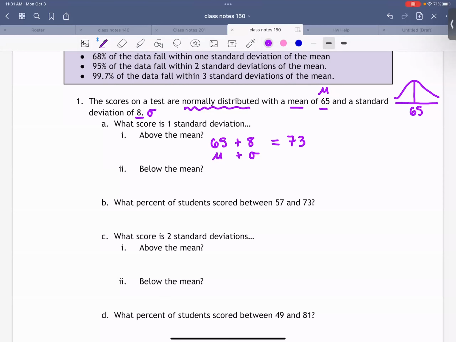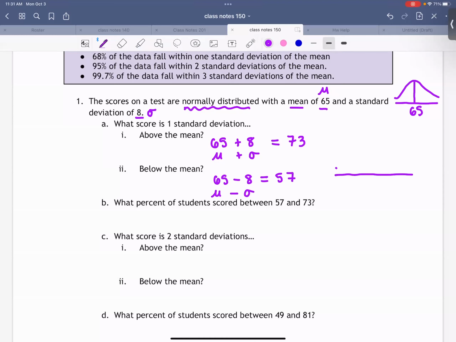Okay. And then how would I find below the mean? 65 minus 8, right? So 65 minus 8 is actually 57. So that's mu minus sigma. Okay, so what I've done is I've taken my mean, I've added on 8, and I've subtracted off 8.